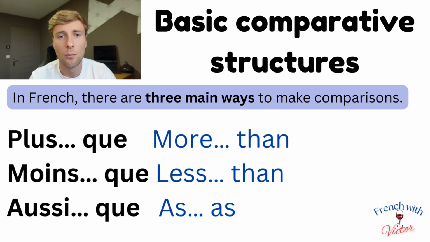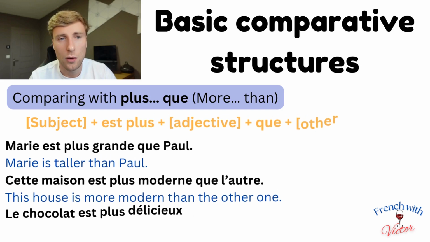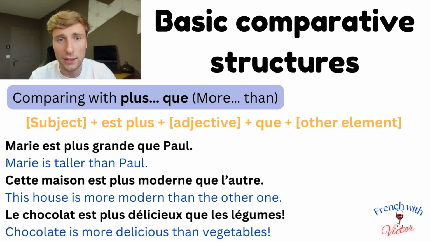Plus que, moins que, aussi que. These structures are used with adjectives to describe differences or similarities. When you want to say something or someone has more of a quality than something or someone else, use plus que. And here's the formula. Subject plus the verb to be, est, plus the adjective, then plus que, plus the other element you want to compare. For example, Marie est plus grande que Paul.